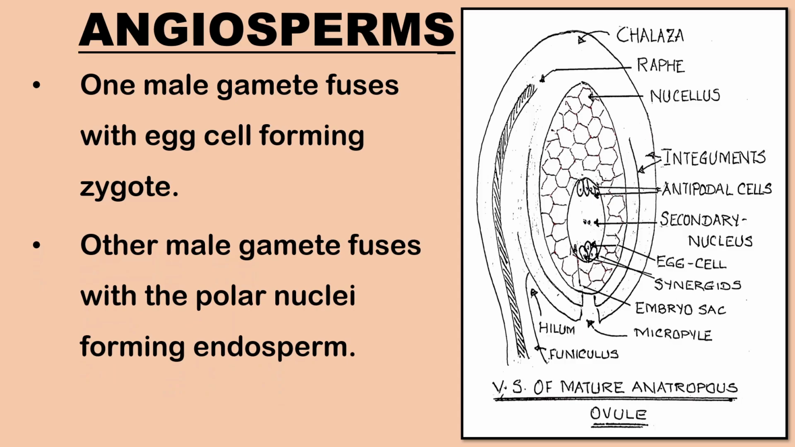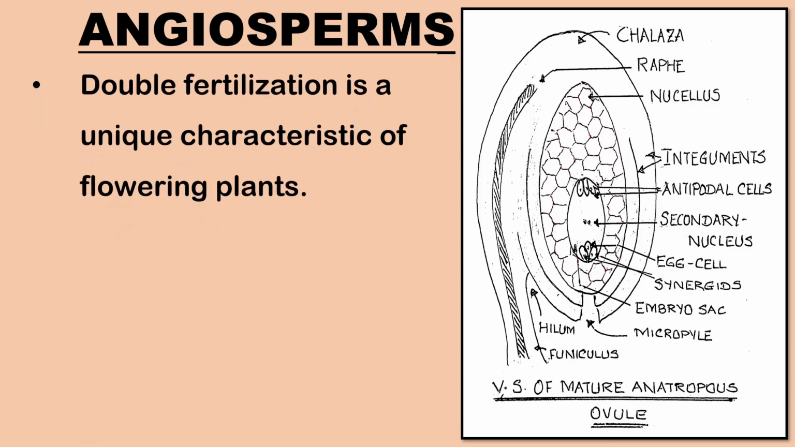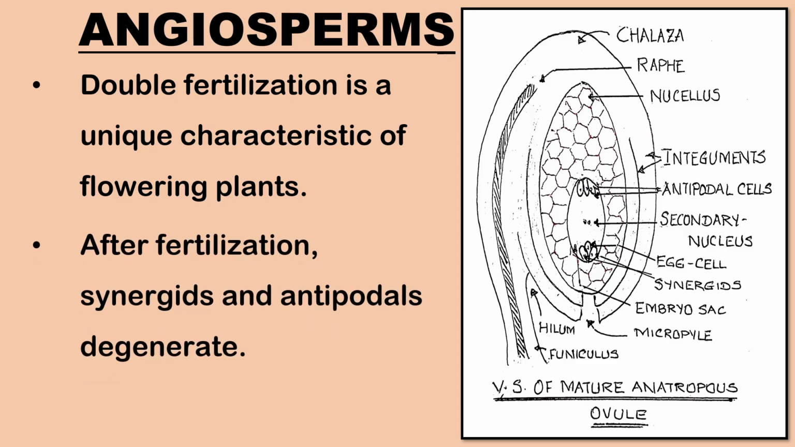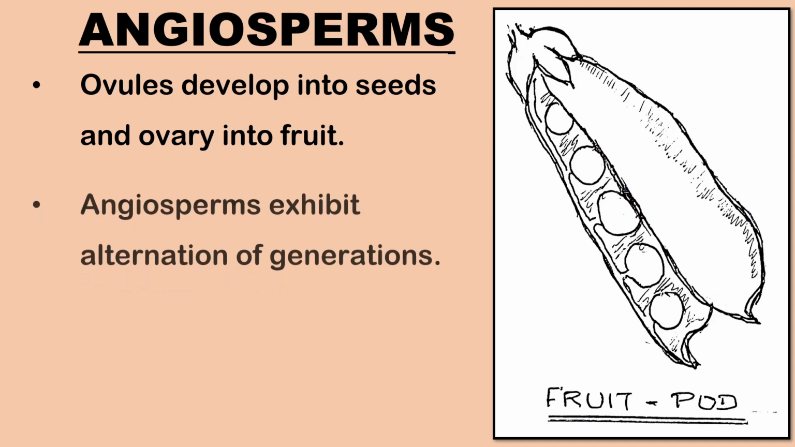The other male gamete fuses with the polar nuclei and forms a triploid primary endosperm nucleus, a nutritive tissue which supplies nourishment to the embryo. Double fertilization is a unique characteristic of flowering plants. After fertilization, synergids and antipodals degenerate. Finally, ovules develop into seeds and the ovary develops into the fruit.